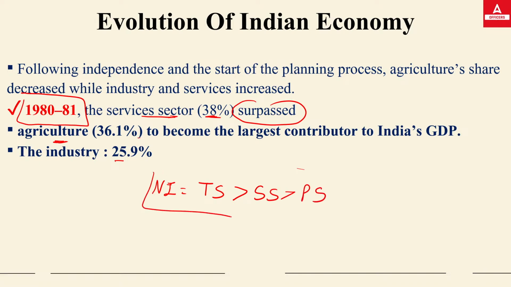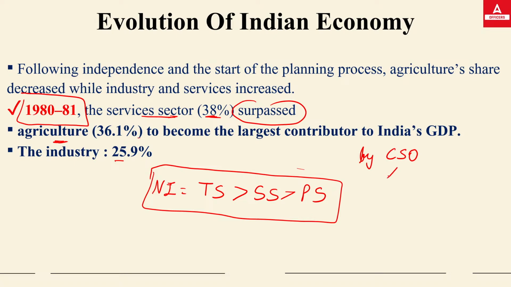So this is the contribution to the Indian economy right now from the different sectors of the economy. And these sectors have been divided by the CSO, the Central Statistical Office, the government of India's unit that was created to calculate the national income, inflation, employment, unemployment, GDP, etc. All the statistical data of the country.